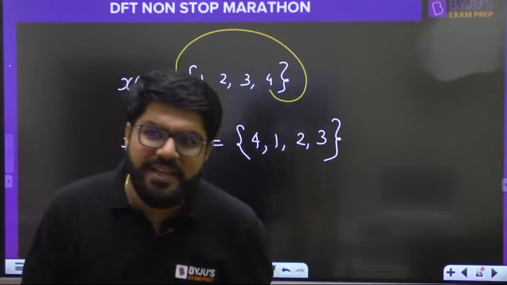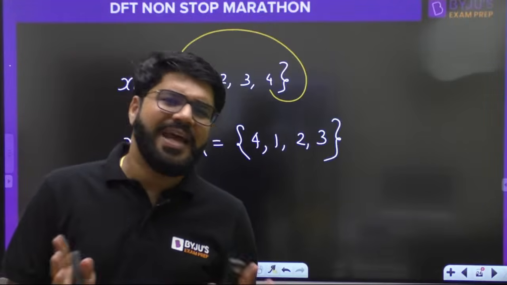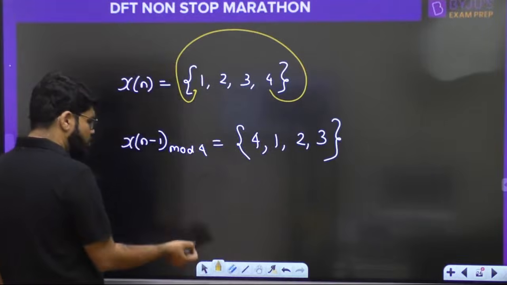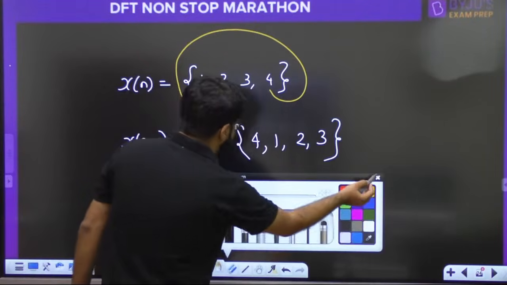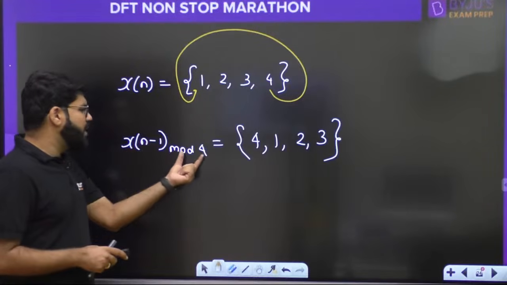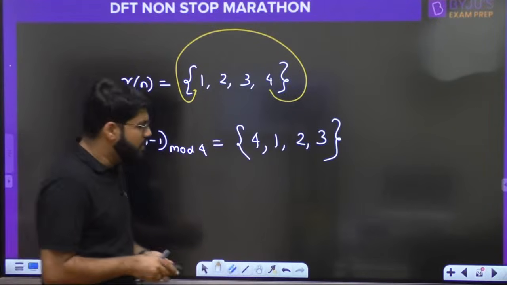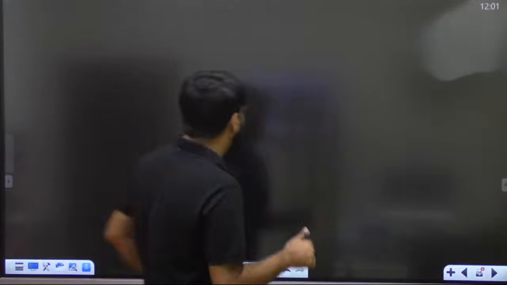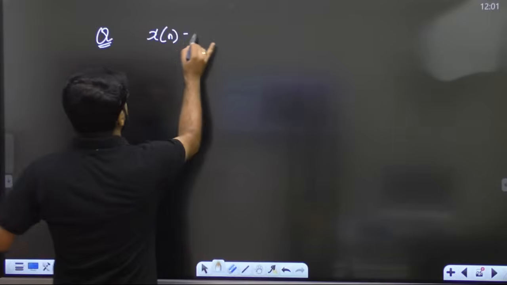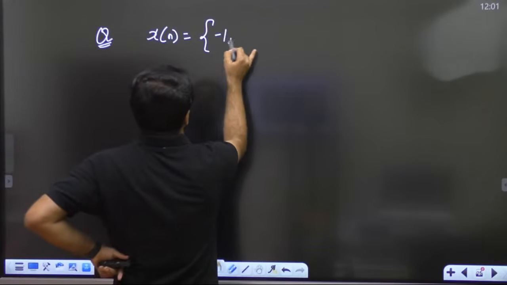So now, whenever a circular shifting is required, you don't have to sketch the graph. You don't have to sketch the graph. You just have to do the shifting in this manner. Let me take an example. We represent the circular shift as x of n minus 1 mod 4. This is the representation of circular shift. So if I want to ask you one question, suppose let's apply it on an 8-point signal.